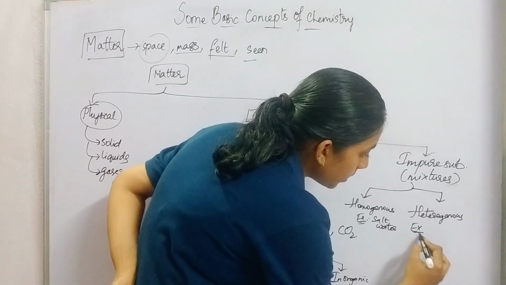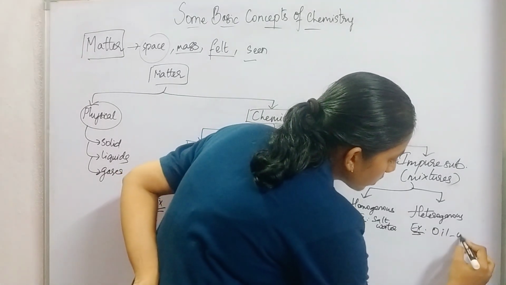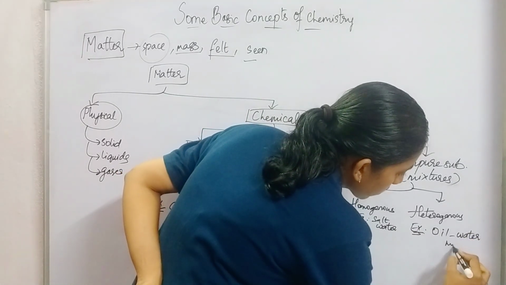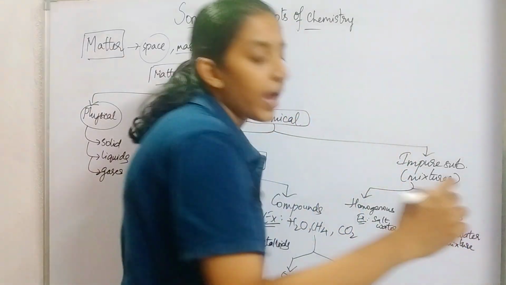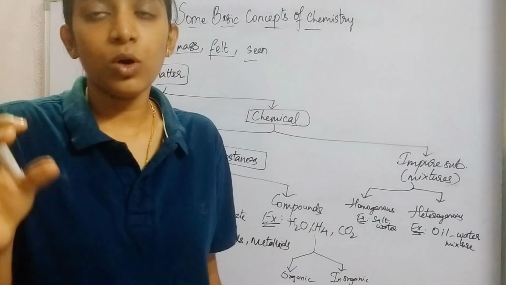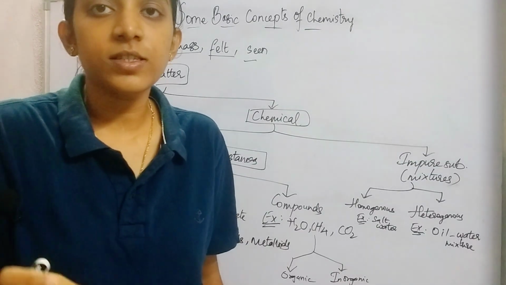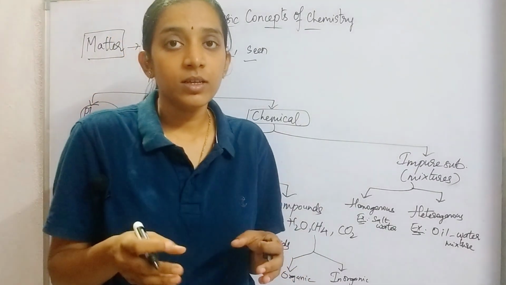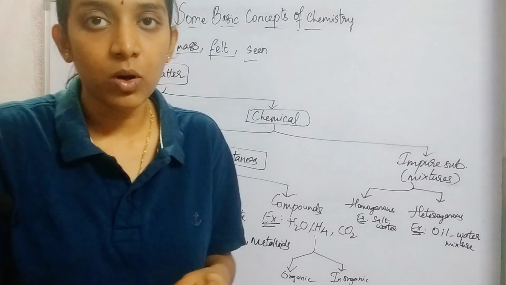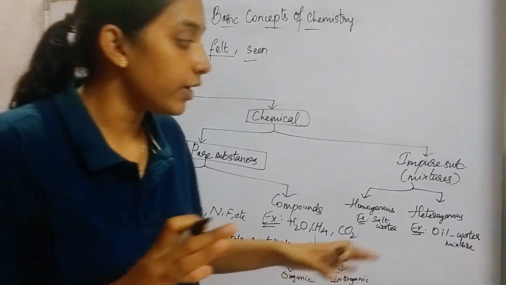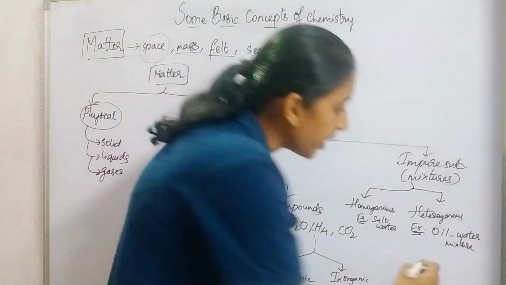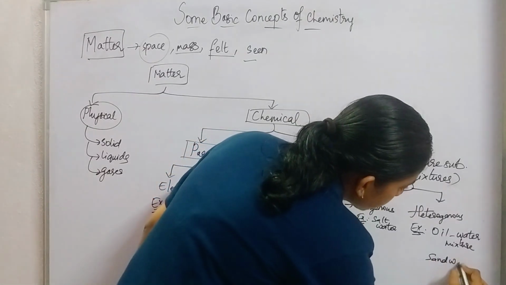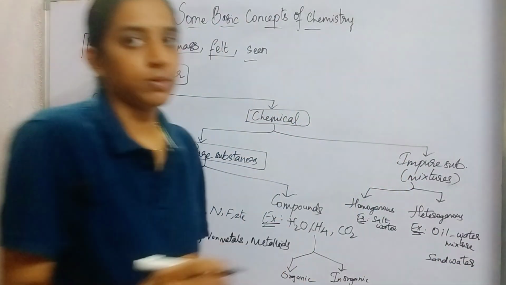A heterogeneous mixture example is an oil water mixture. If we take a glass and put oil and water in the glass, shake it vigorously, what happens there? The oil separates out from the water and that mixture is called a heterogeneous mixture. We can even take sand water as an example for this heterogeneous mixture.